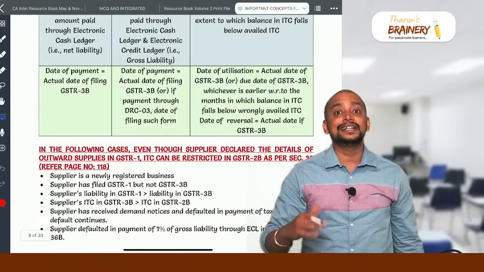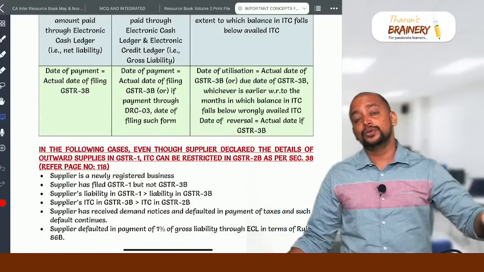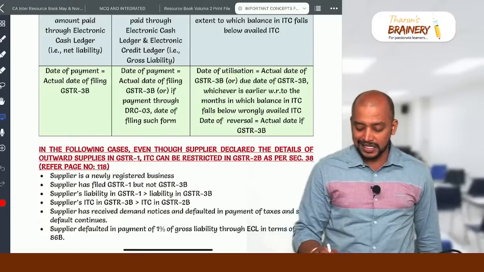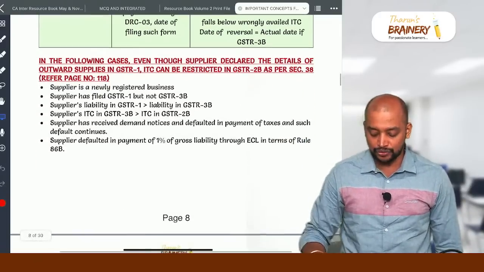What is considered as the date of utilization? The actual date of filing 3B of that month or the due date of filing 3B of that month, whichever is earlier, will be taken, and the date of reversal is the actual date of filing 3B.